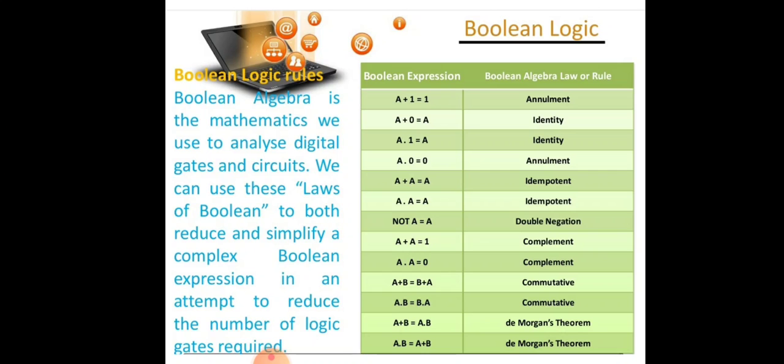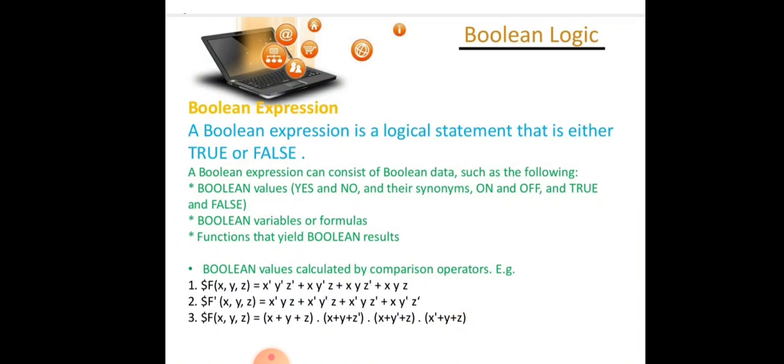Not of (A plus B) equals not A dot not B is De Morgan's theorem. Same, not of (A dot B) equals not A plus not B is also De Morgan's theorem.